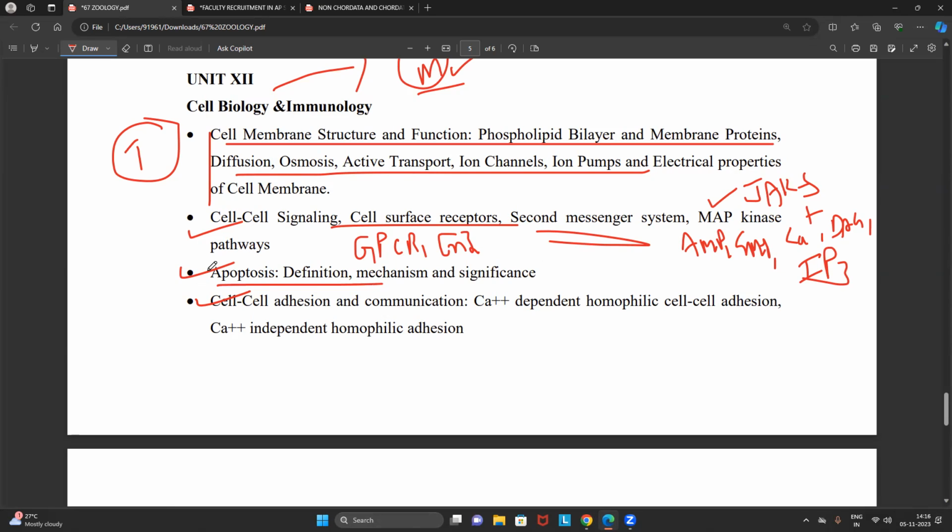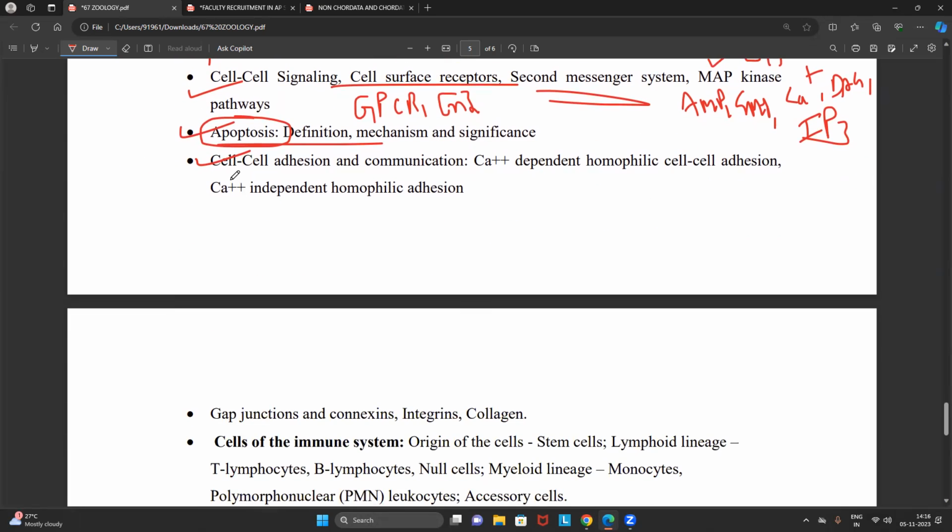Then when it comes to apoptosis, you compulsorily have to focus on the extrinsic pathway, the intrinsic pathway, and which are pro-apoptotic proteins and which are anti-apoptotic proteins. Those are all extremely important for the exam. When it comes to cell adhesion and communication, you have to focus on 4 types of CAM molecules, such as selectins, integrin, cadherin, and the immunoglobulin superfamily CAM molecules.